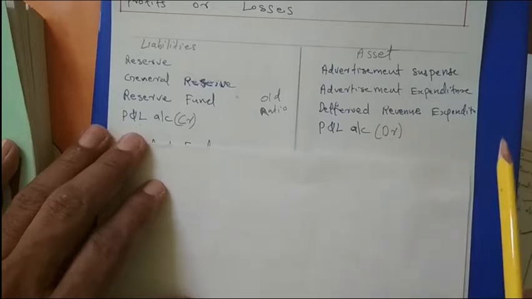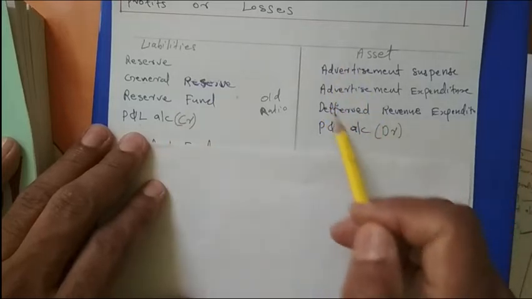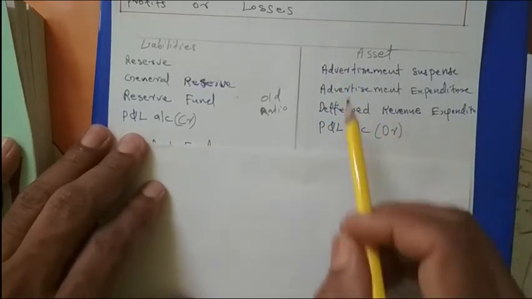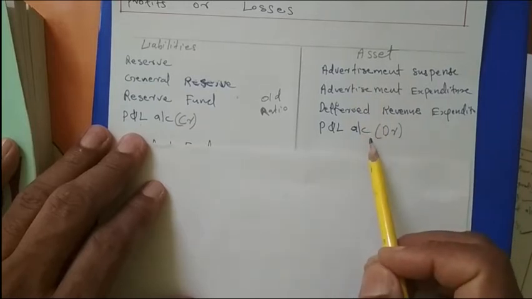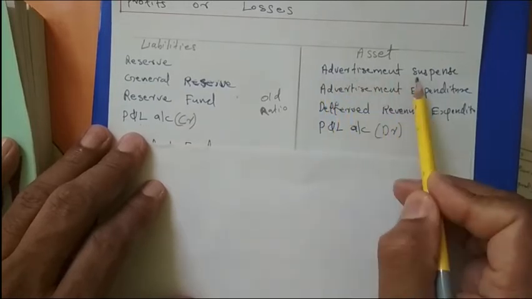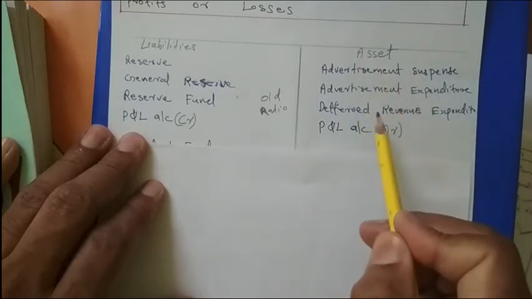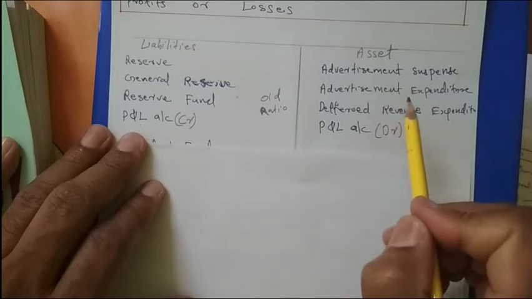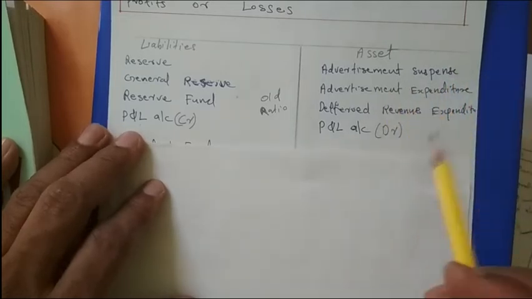Then also, when the new partner is coming to the firm, accumulated profit should be distributed among the old partners. This also should be distributed among the old partners. Okay, now what will be the journal entry for distributing this among the old partners? This will be debit balance items. For distributing this account we have to credit, and when we are distributing the losses among the partners, it is going to their capital, then capital is decreasing.